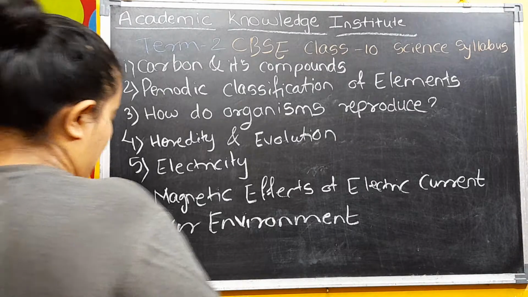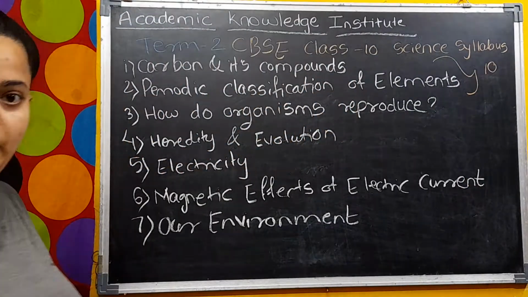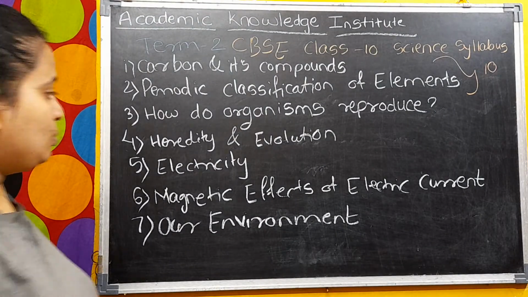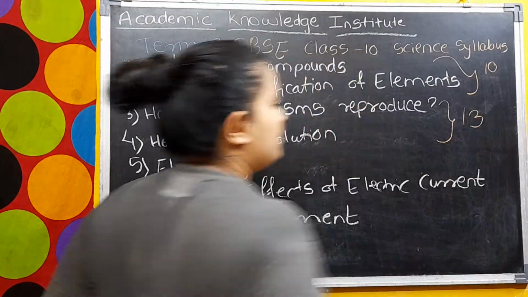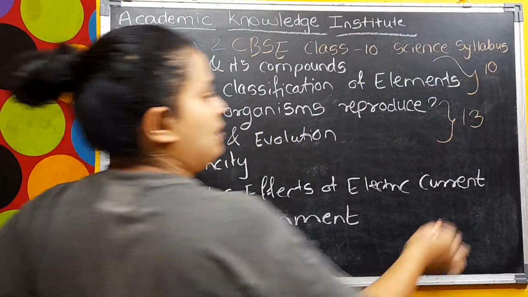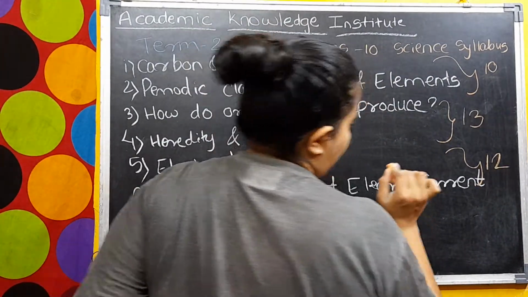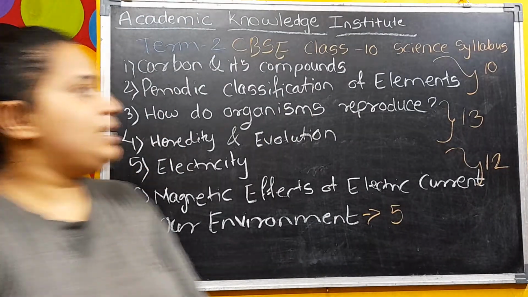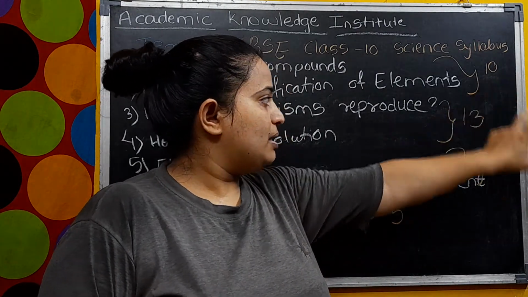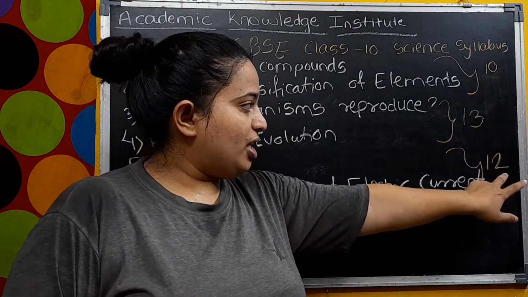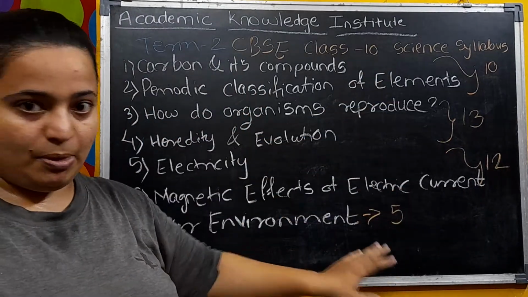Among these, two chapters are having the weightage of 10 marks. Okay, right? These two chapters are having the weightage of 13 marks. These two chapters are having the weightage of 12 marks, and this chapter is having the weightage of 5 marks. So here if you see, this is 10, this 23, and this is 35 and 40, right? So total 40 marks writing paper you are having.